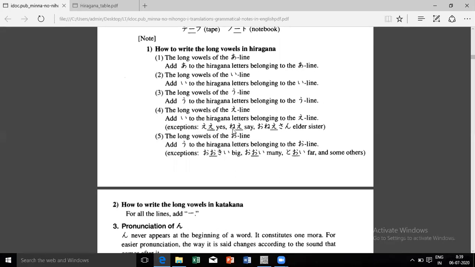Then again, Ne. This is used in spoken language. You cannot exactly give it a meaning, but it is Ne. For example, say like this, say like that. So that is ne. Next, oneesan. Again, in oneesan, I do not use e over here.